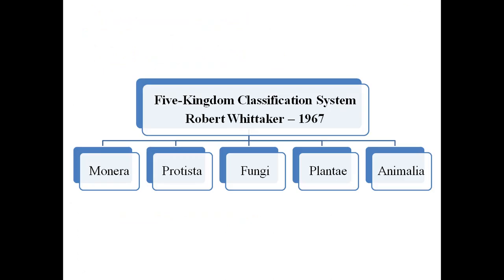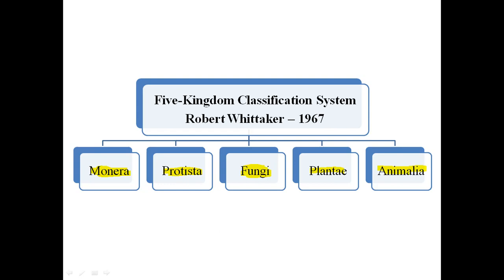Okay, so what was the Robert Whittaker classification system, the five kingdom classification system? If we see here, Protista was the same, and Plantae and Animalia were taken from the previous three kingdom classification. What was the addition or modification of the classification? They separated certain organisms and classified them in kingdom Monera, and they separated all the fungi species from the Plantae and assigned them a separate kingdom, kingdom Fungi.